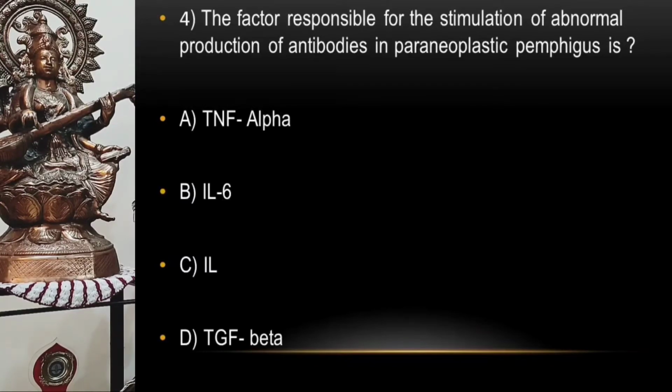So what do you think what will be the right answer for this question? The right answer is option B, that is interleukin-6, IL-6.